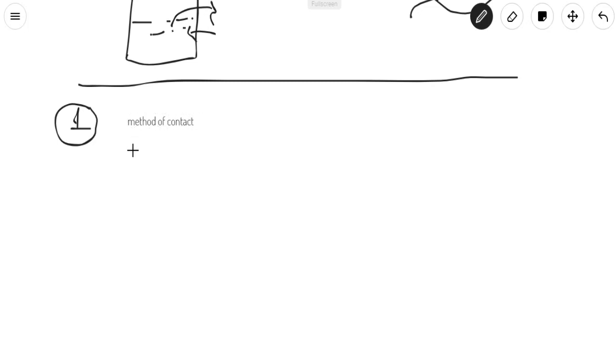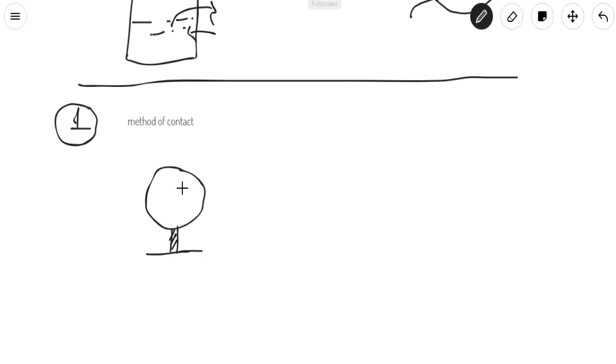If we want to electrify, if we want to charge any object, then the first method is the method of contact. Suppose we have a sphere here, a metallic sphere, say a copper sphere. It is put on a wooden stand to make the system isolated. So on the wooden stand the copper sphere is placed and we want to electrify it.